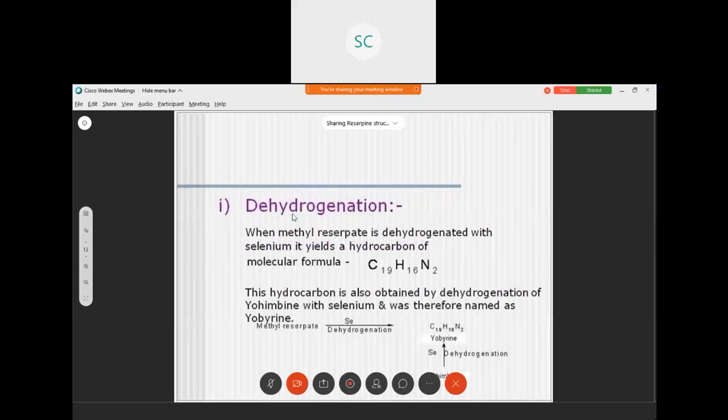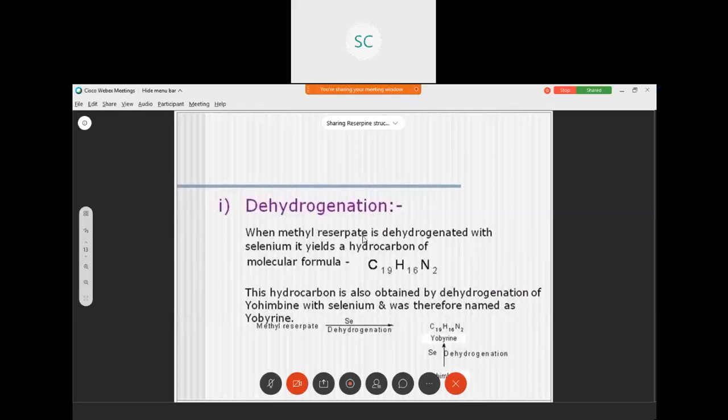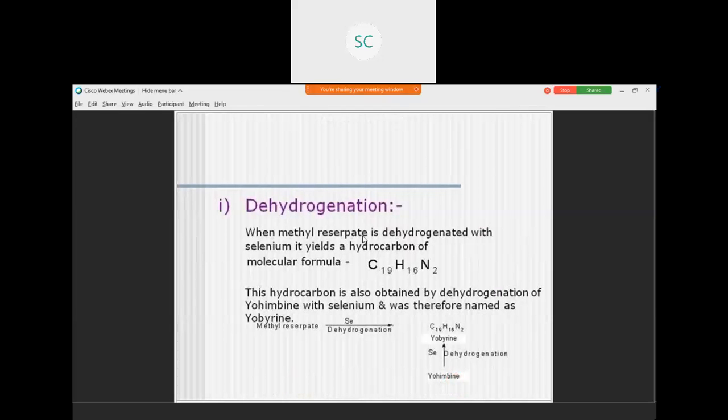This is called a dehydrogenation reaction. When reserpic acid or methyl reserpate is treated with selenium, dehydrogenation takes place. It gives yobyrine.